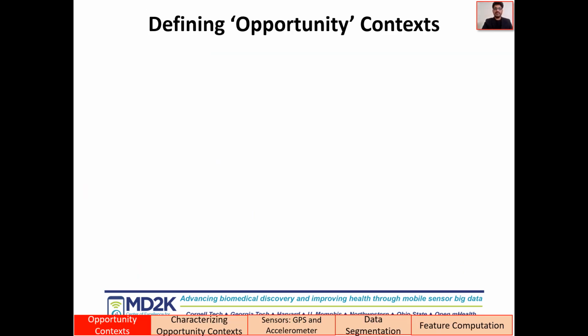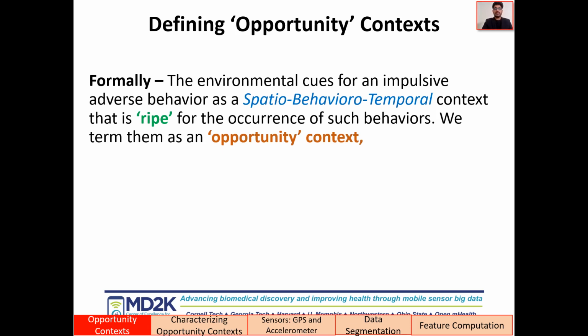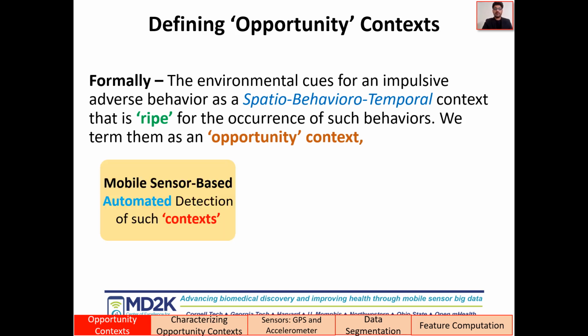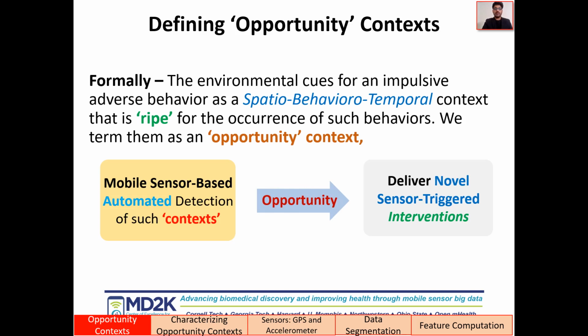In this work, we develop a framework for automated detection of environmental contexts that are conducive to adverse behaviors. Formally, we define the environmental cues for an adverse behavior as a spatio-behavioral context that is ripe for the occurrence of such behaviors. We term them as opportunity context as the automated detection of such contexts gives us the opportunity to deliver novel sensor-triggered interventions.